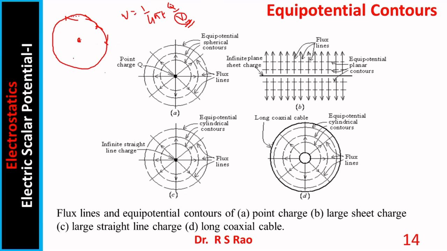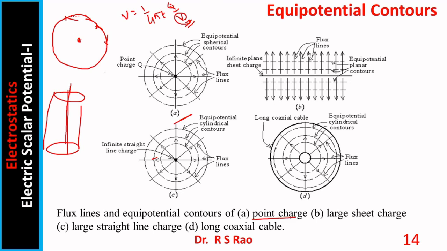If you consider a line charge, the potential remains same over certain areas. Those areas are called equipotential contours. In fact, the potential is same over cylindrical surfaces enclosing this particular line charge. So, equipotential contours, equipotential surfaces, are surfaces over which the potential remains fixed. Here four diagrams are shown.